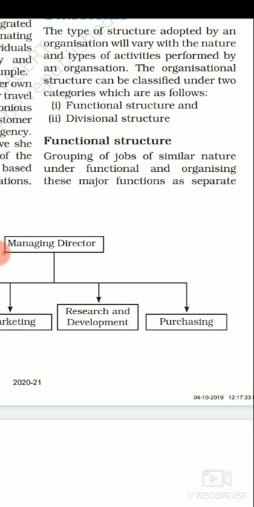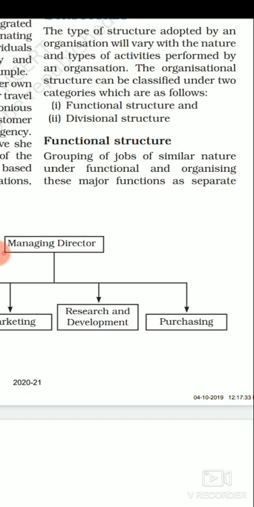Now as the name says, simply आपको समझना है functional structure, it means function, right? यानी जहाँ पे हम ग्रुप कर रहे हैं जॉब्स को on the basis of similar nature under the function first, and then we are organizing that in the form of departments, that is going to be called functional structure, right? So here the definition for functional structure will be: grouping of jobs of similar nature under a function and organizing these major functions as separate departments is going to be called functional structure, right?